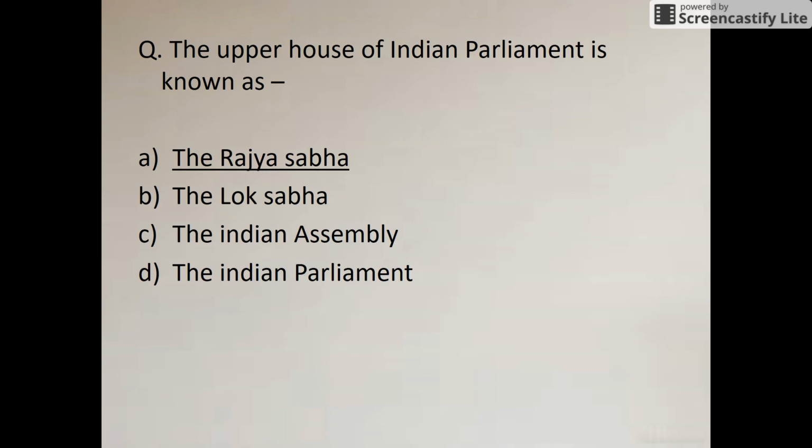The next question is: the upper house of the Indian Parliament is known as? The Indian Parliament comprises the upper house, the lower house, and the president as well. The upper house is known as the Rajya Sabha, and the lower house is known as the Lok Sabha.